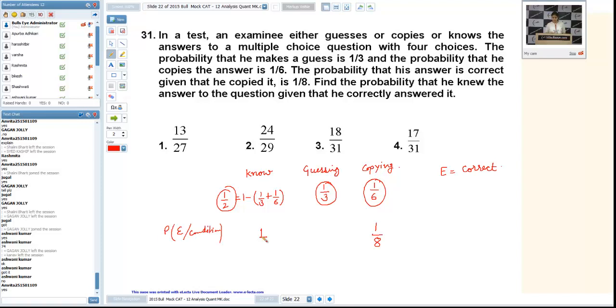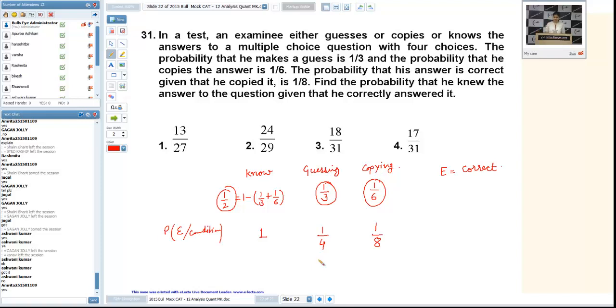Now, if he is guessing the answer and getting the correct answer, what is the probability? 1 by 4. Why so? Because he is attempting a multiple choice question with 4 answers. The only way to get a correct answer will be marking the correct option. Probability definition is number of favorable cases divided by number of total cases. That's why 1 by 4.